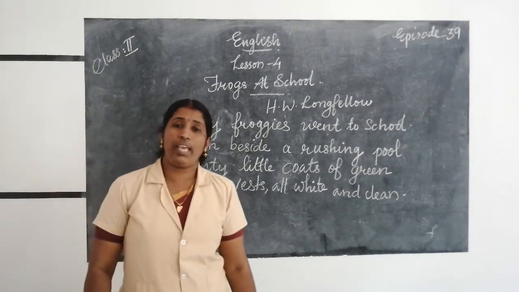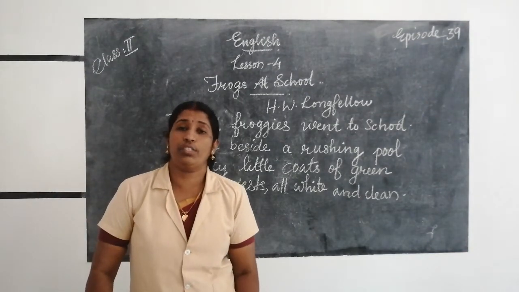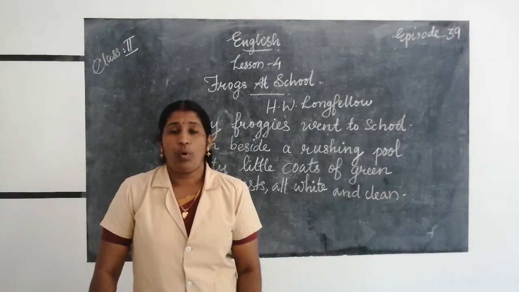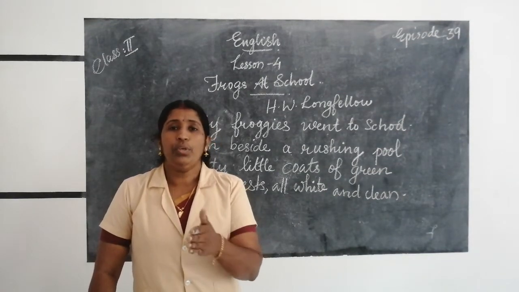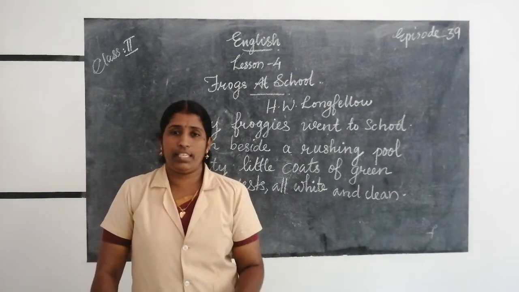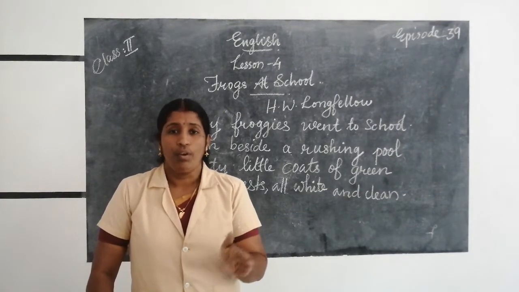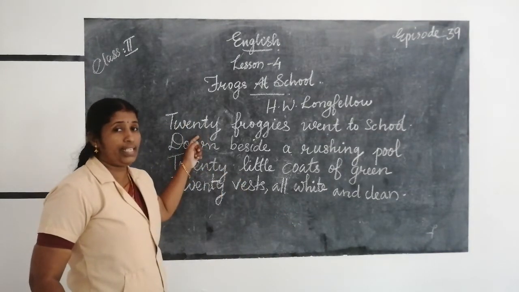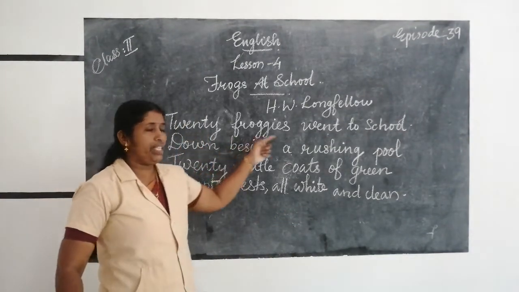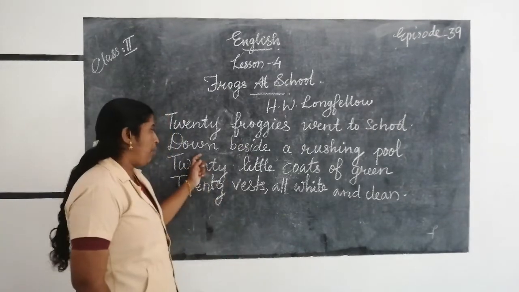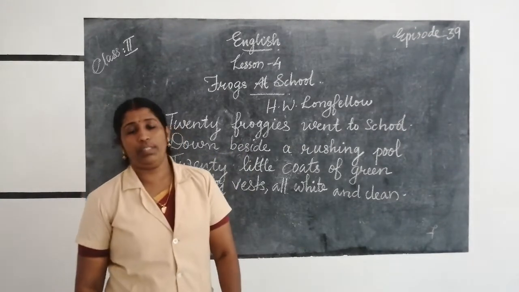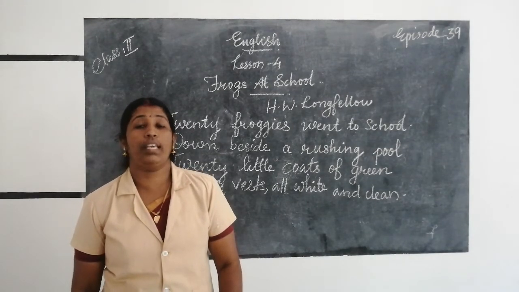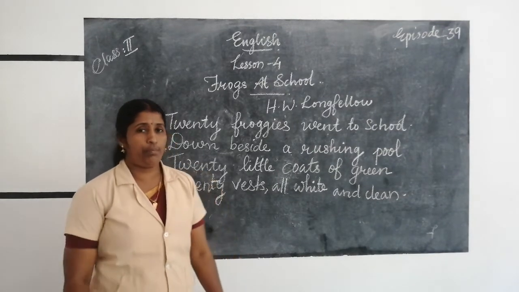How do they go to school? They were walking to school. And on the way, what is there on their way? On their way, they had to walk by the side of a rushing pool. The first two lines, listen here. Twenty froggies went to school, down beside a rushing pool. They are walking down. Beside means by the side of. They are walking by the side of a rushing pool.